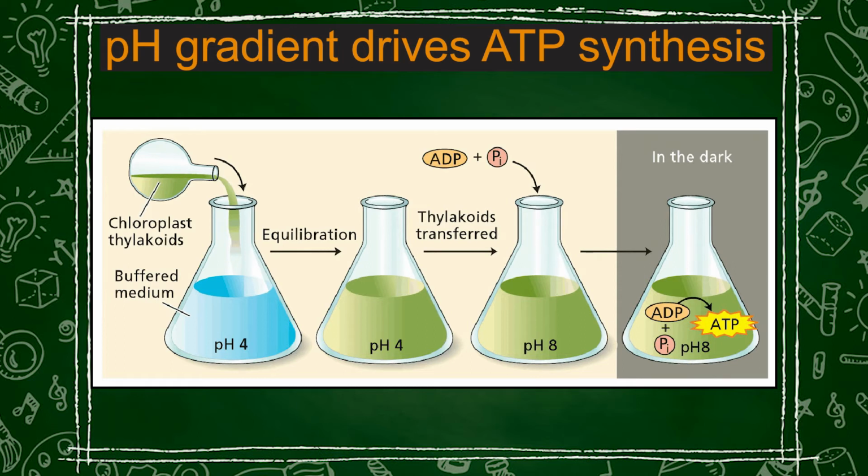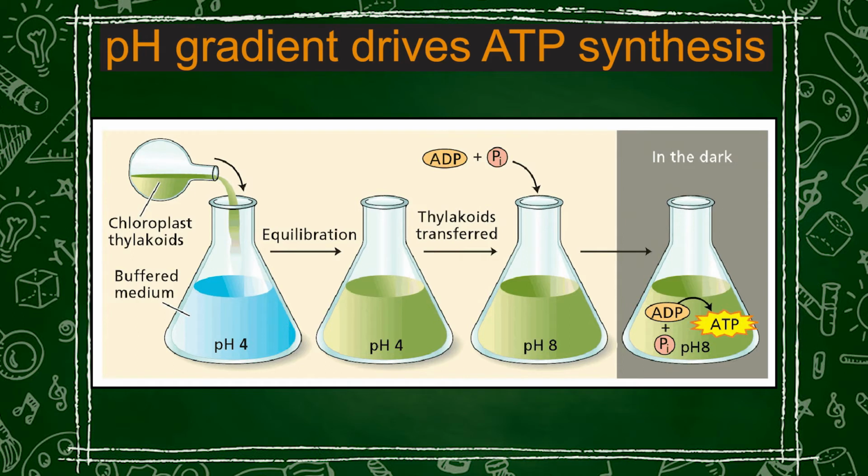Then he incubated these chloroplasts in a buffered medium which had a pH of 4. So, what happened? Due to the presence of pH 4, protons diffuse into the chloroplast lumen, the lumen of the thylakoids, and it reduces the pH of the thylakoids to pH 4. After this, the chloroplast suspension was incubated in dark, and then a mixture of ADP and Pi was added to the chloroplast suspension. Next, the chloroplast suspension was transferred to a buffer which was equilibrated at pH 8.